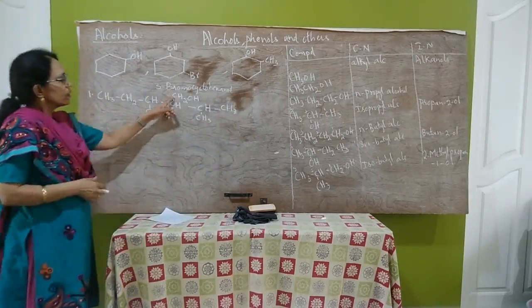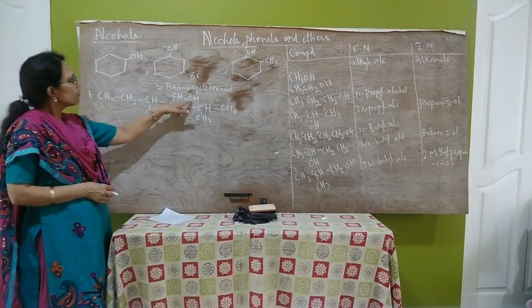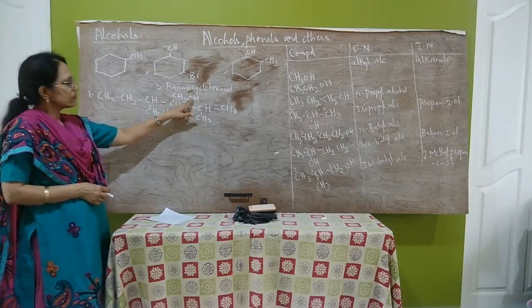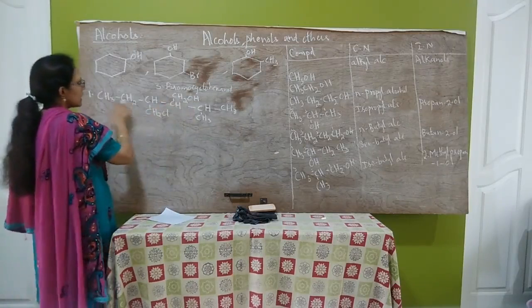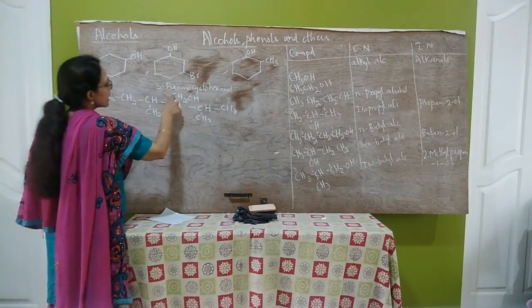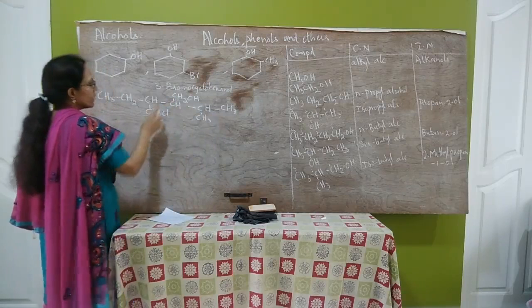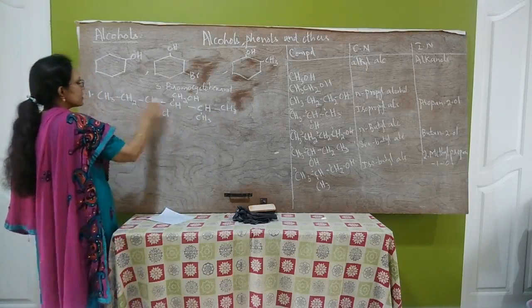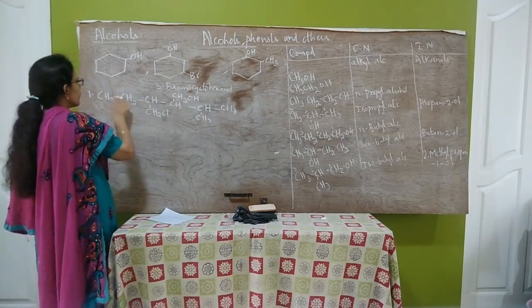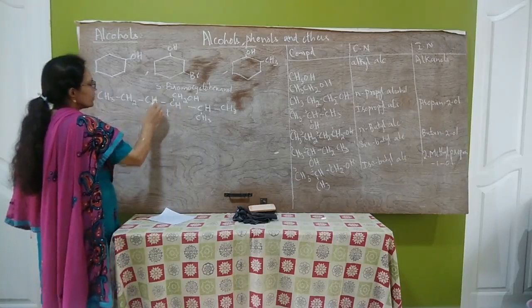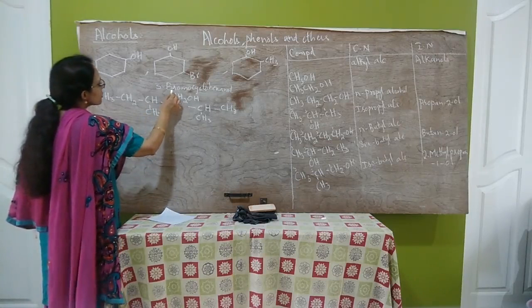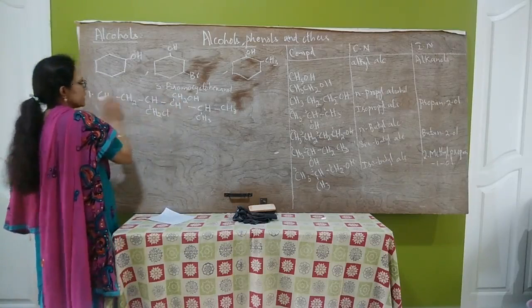Here you have to select the carbon chain which should contain the OH group. So this is that chain. If you consider this chain, it contains only 1, 2, 3, 4 carbon atoms. This chain has 1, 2, 3, 4, 5 carbon atoms. So we have to select the carbon chain like this.